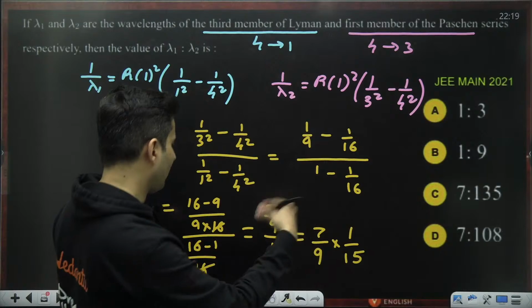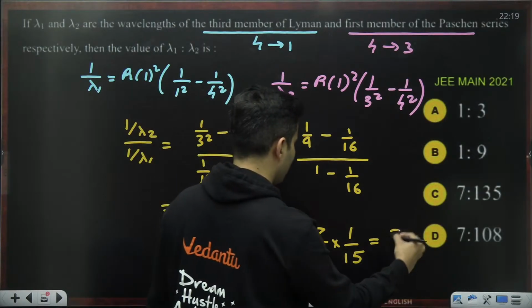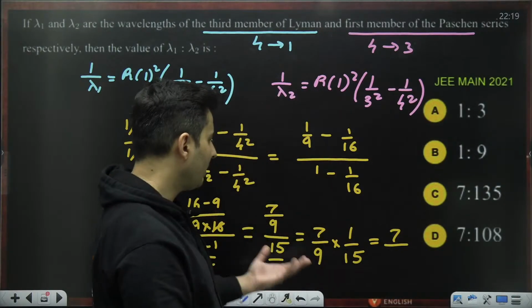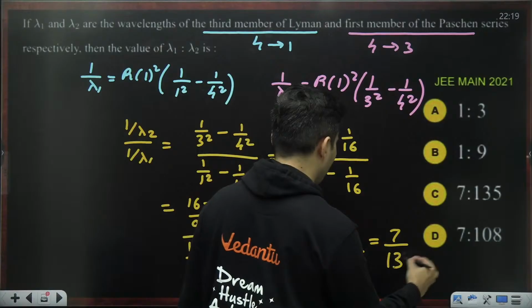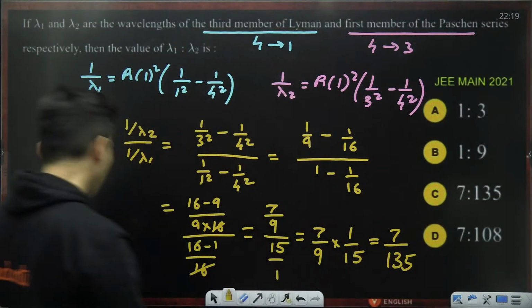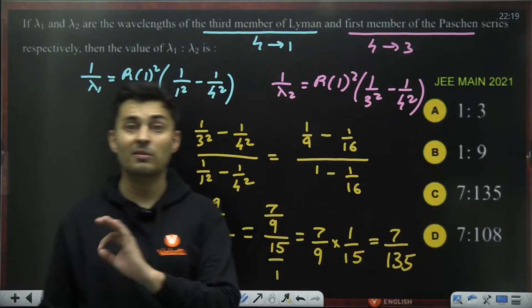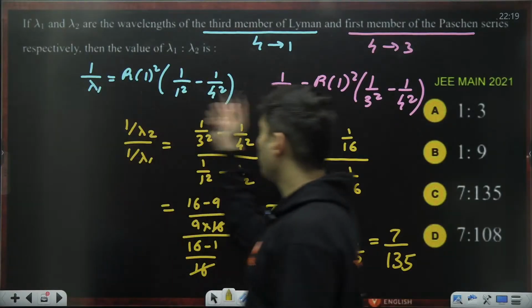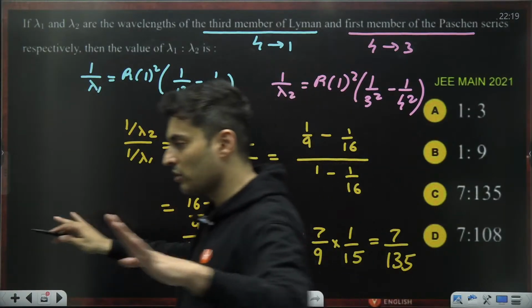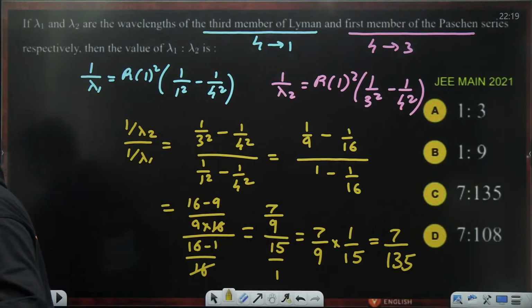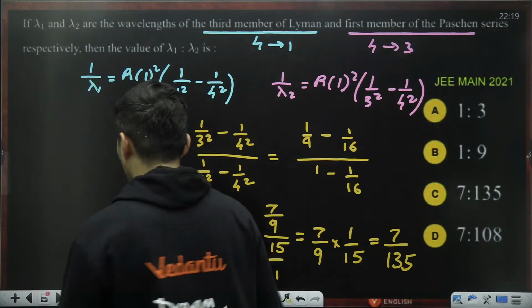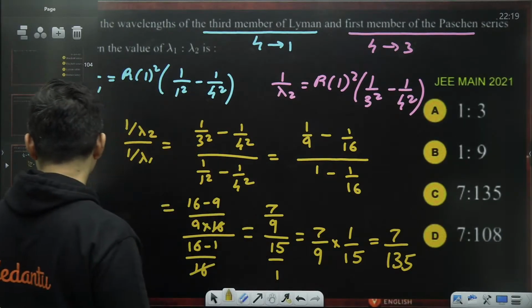Is that right? Yeah, correct. So that's it. 7 by 15 nines are, that's 135. So 7 is to 135, C for Captain Shreyas. Perfect. I've been telling you, these kind of questions are very common. Use the same formula 2 times, just take the ratio, you're sorted. Done and dusted. How, sir, assuming 4, you should know from what to what it transits.